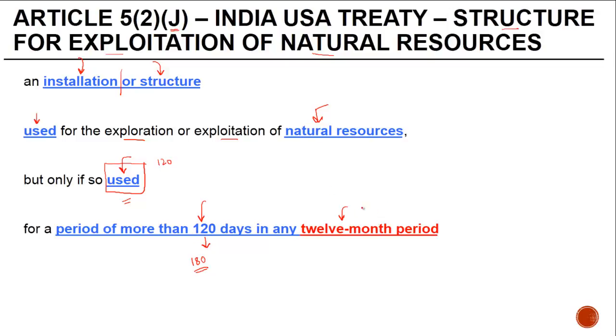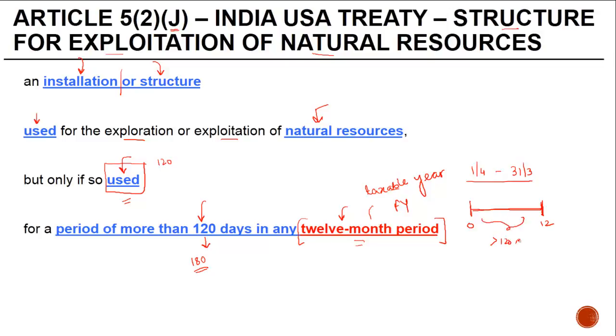When you talk about the 12-month period, different treaties may use different words over here. Some may say during the taxable year. Some may say during the financial year. Here the words used are 12-month period. So what you need to see is, for any continuous period of 12 months, even though it may not necessarily be the taxable year from 1st April to 31st March as it is in India, does the use, for any 12-month period, last more than 120 days? If so, it will amount to a PE.